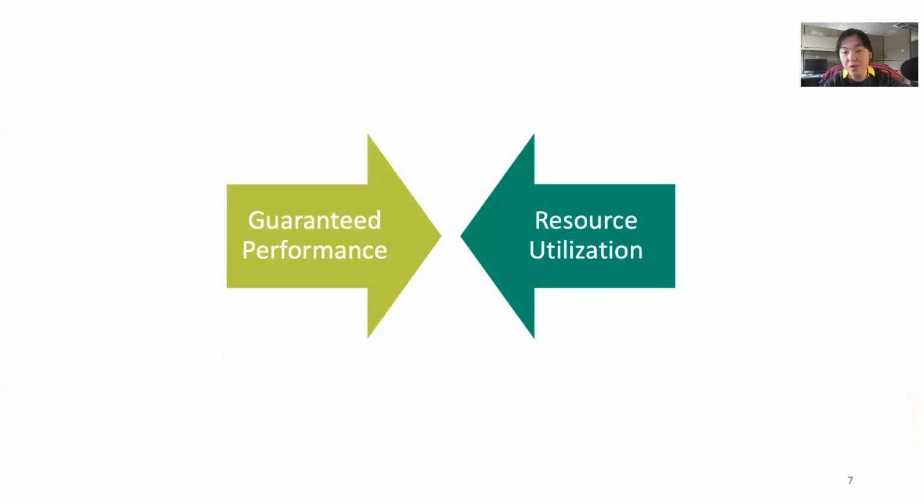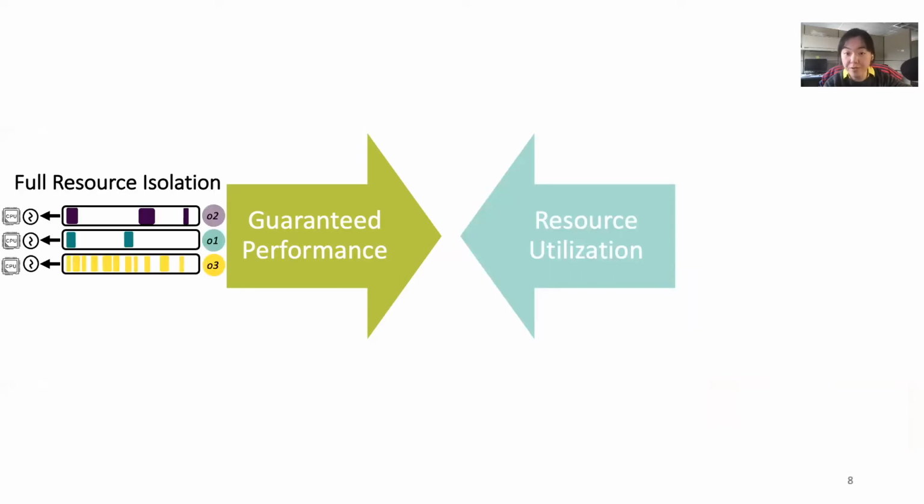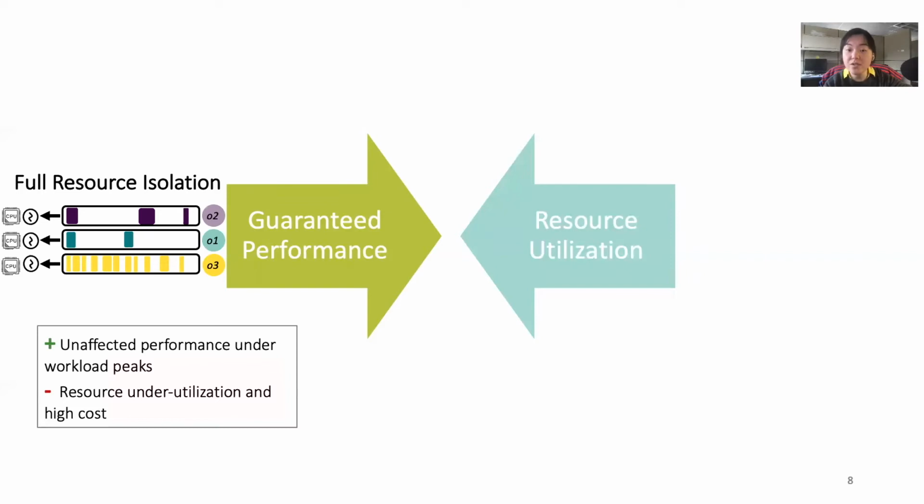Resource management for stream processing applications is notoriously difficult as cloud practitioners have to balance the trade-off between application performance and resource utilization. On one hand, for users who deploy a performance-critical job that consumes data input that is potentially unpredictable, it is safe to over-provision and opt for full resource isolation where operators are assigned dedicated resources. This ensures unaffected performance under workload peaks, but could result in severe resource underutilization that generates high costs to the users.